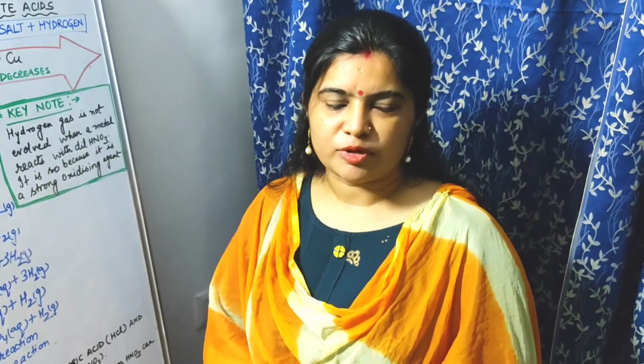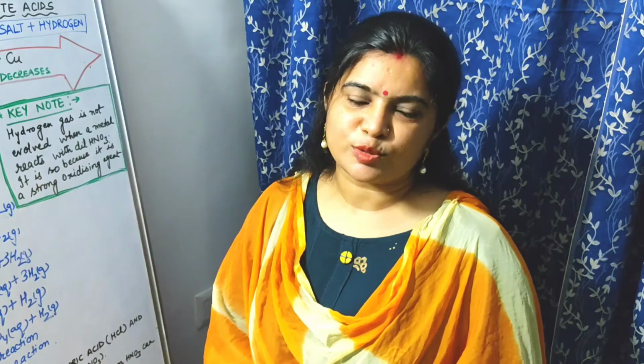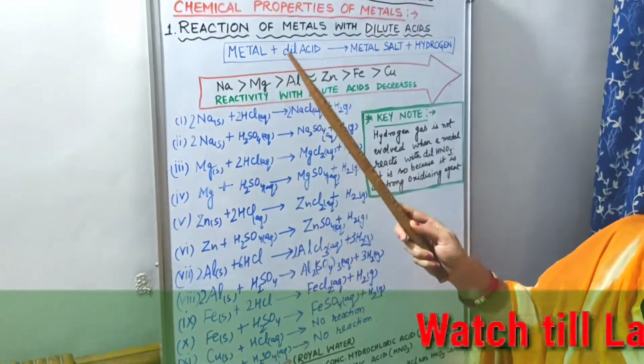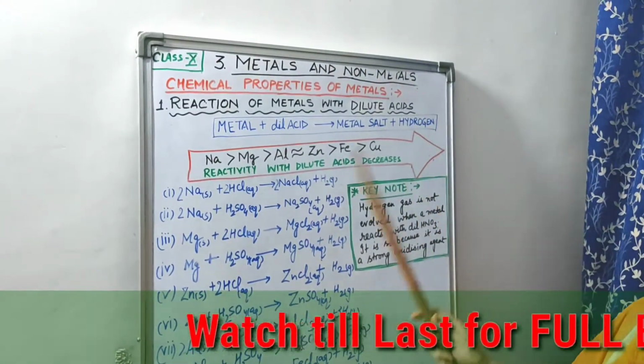Again we will do the same part, that is chemical reaction of metals. We are doing this the third part today, and it will be with dilute acids. So let's start our class today. So, reaction of metals with dilute acids.